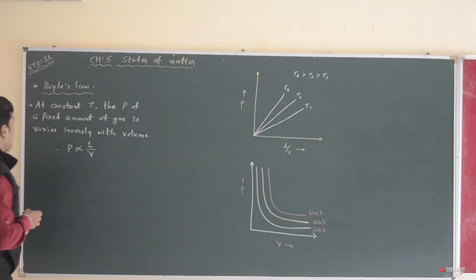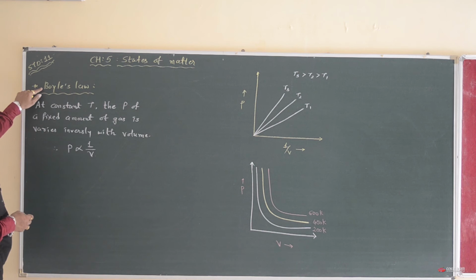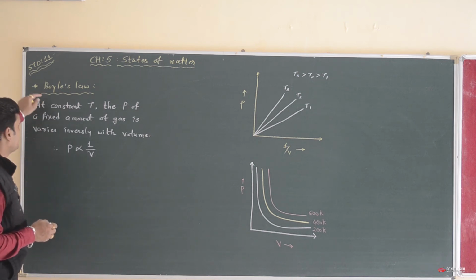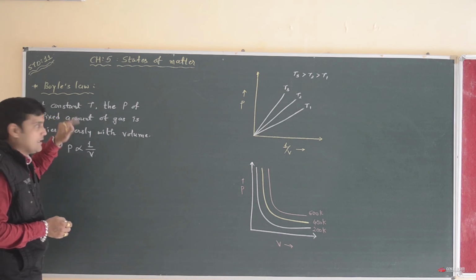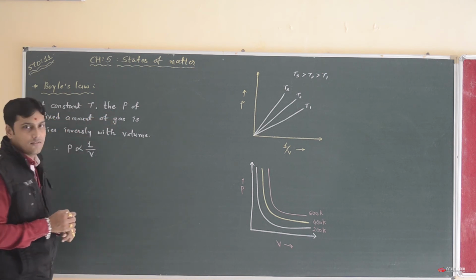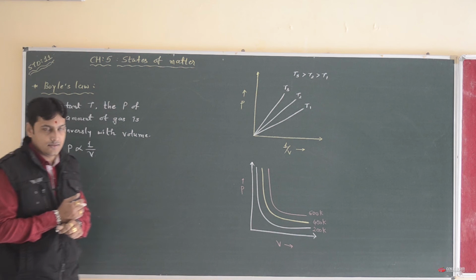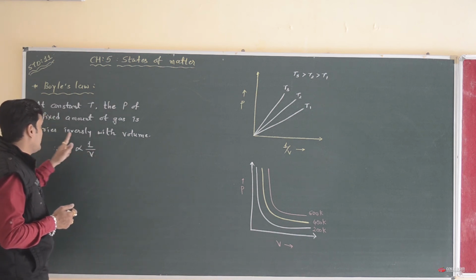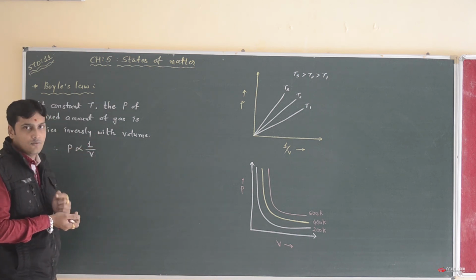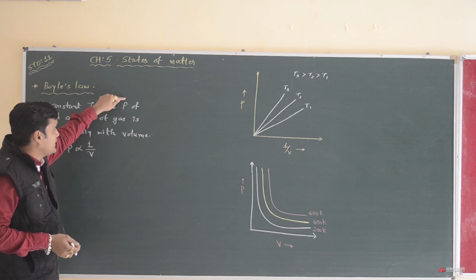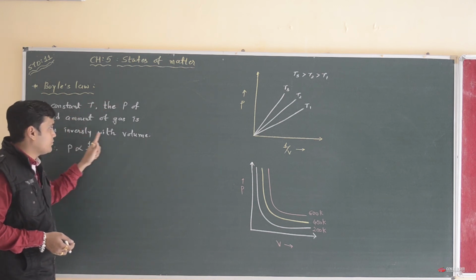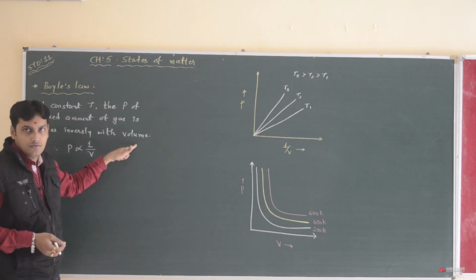Now our next topic is Boyle's gas law. Boyle stated that at constant temperature, the pressure of a fixed amount of gas varies inversely with volume. So pressure is inversely proportional to volume.